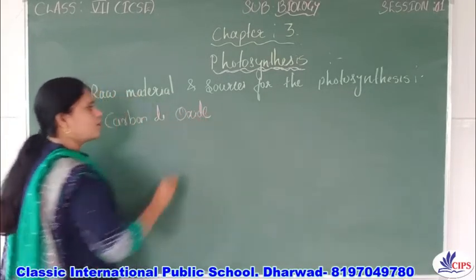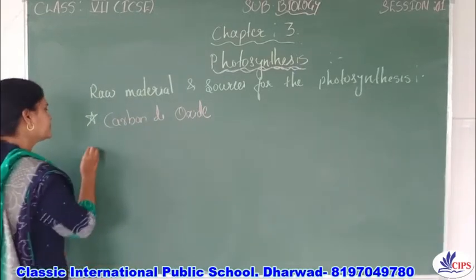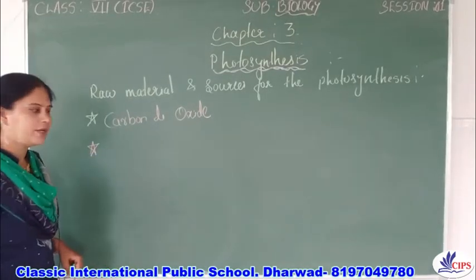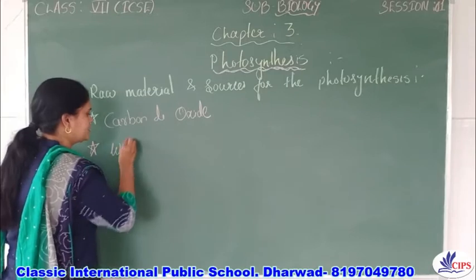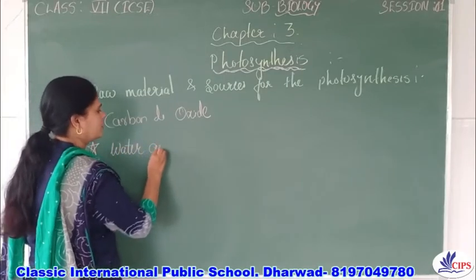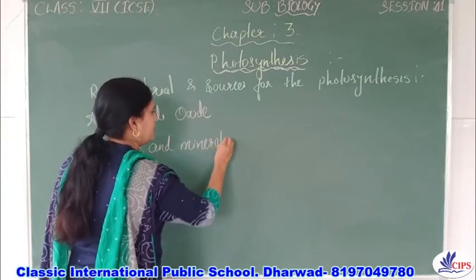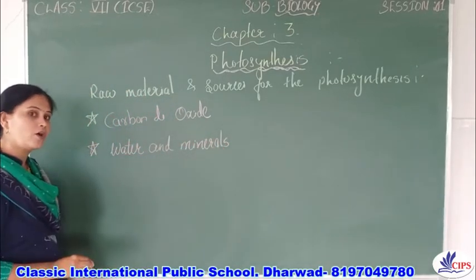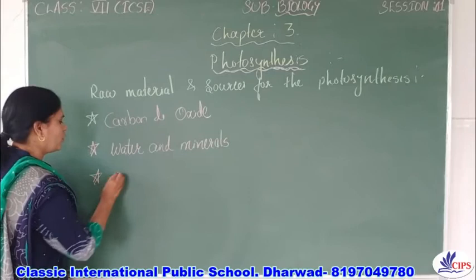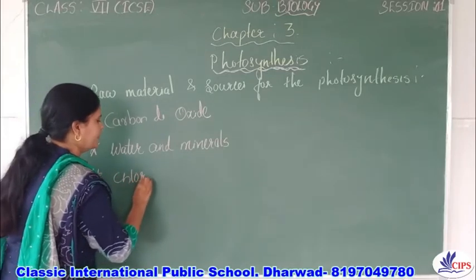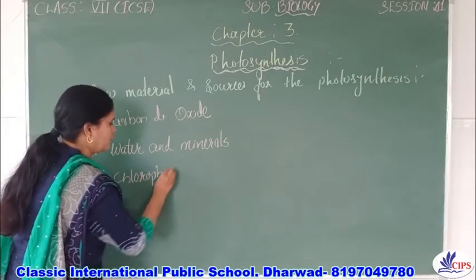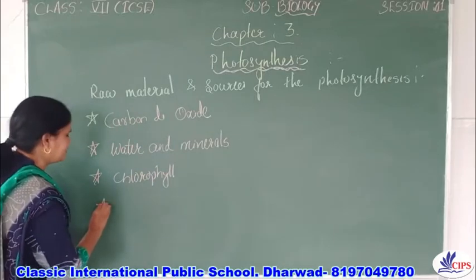Then water and minerals, and in presence of chlorophyll and sunlight.